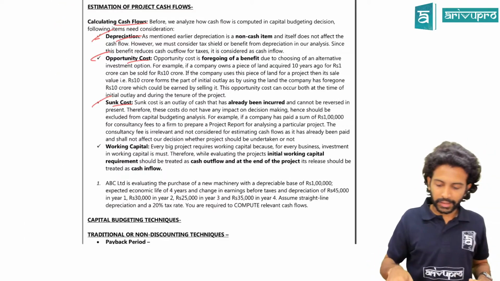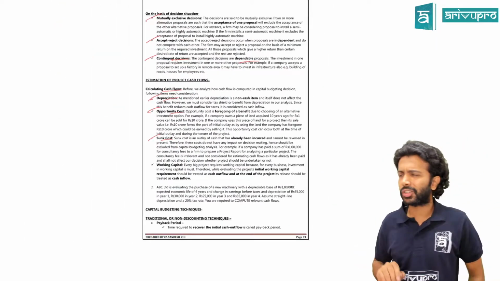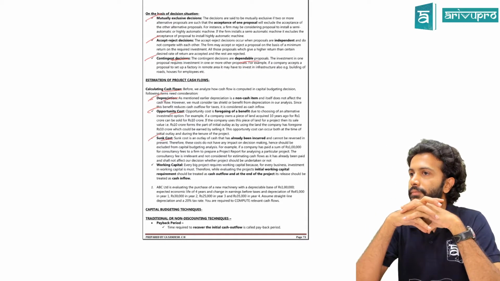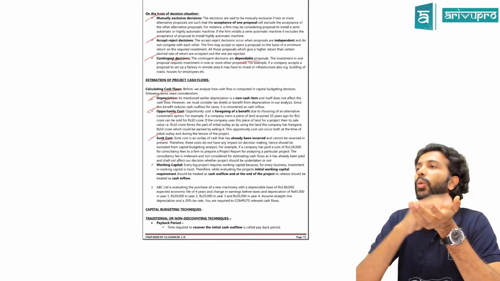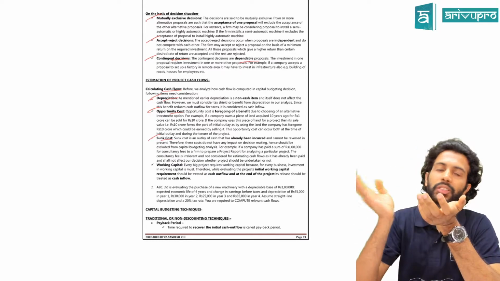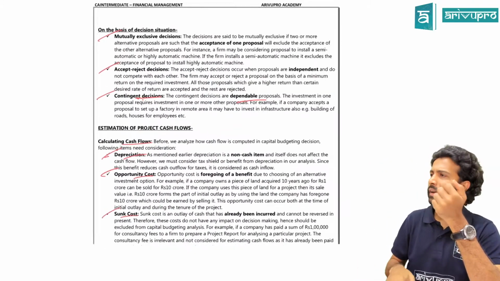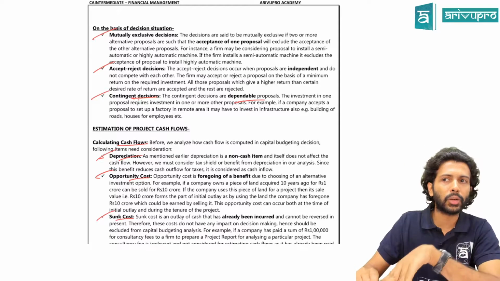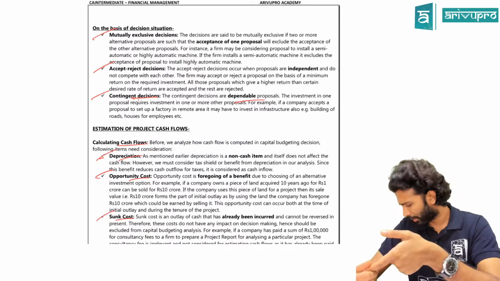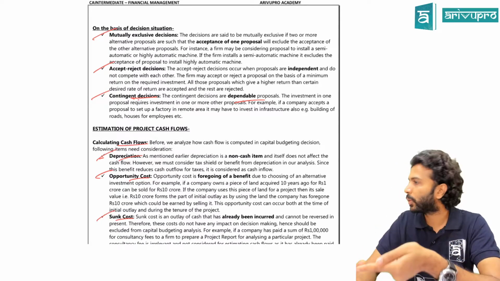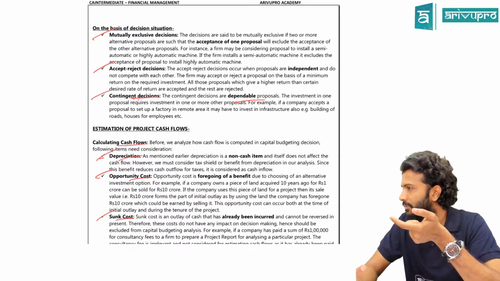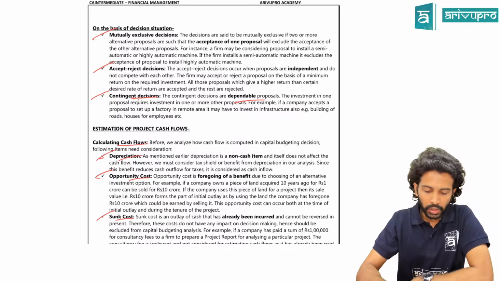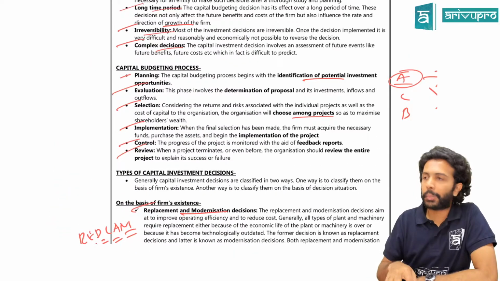So let's have a quick recap of whatever we have done so far. Everything is on the problem side of things. So what is the whole fund of investment decisions? Deciding whether to go ahead with a project or not, or whether to buy a particular asset or go ahead with a particular project or not. Yes or no? And we do it through a technique known as capital budgeting. In layman's terms, capital budgeting is nothing but a technique which determines whether the investment is worth it, whether you get a return higher than your cost.